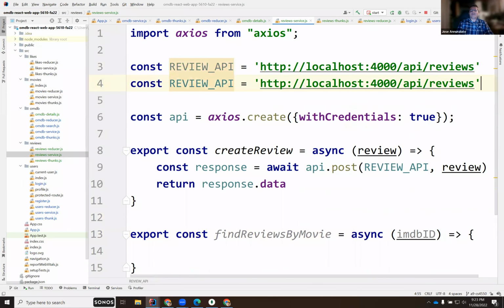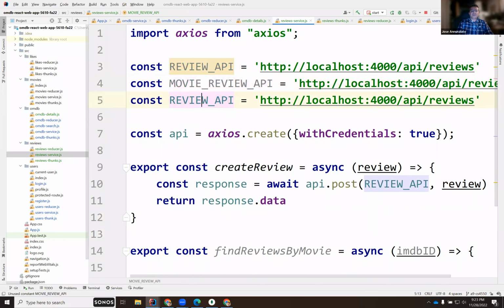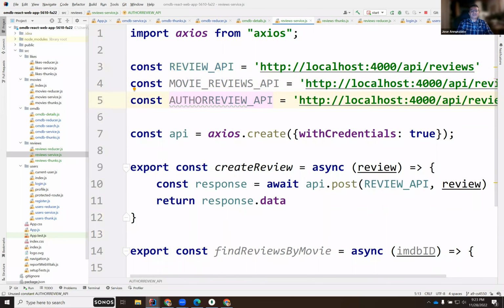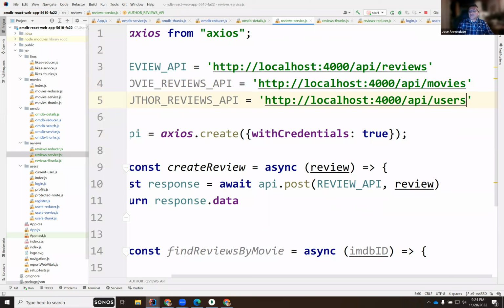I'll call it movie reviews API, and this will be author reviews API, or something like that. So this will be movies, and this will be users. I'm just going to append the ID at the end.